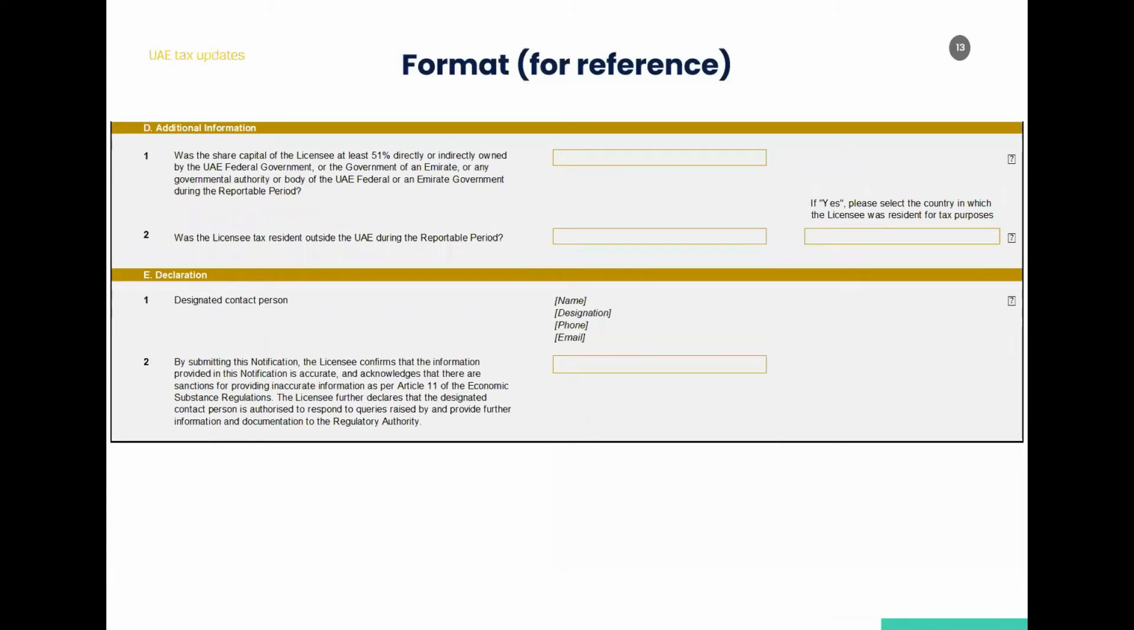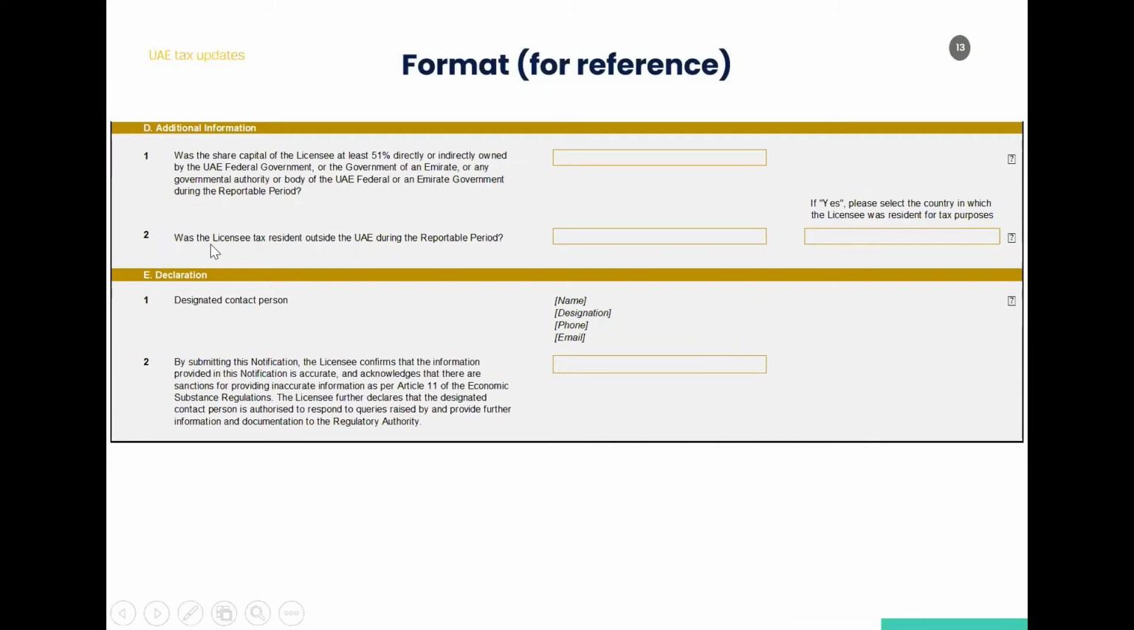So coming to the next slide, section D. Section D, the first column is quite straightforward. If a company has an investment by government of 51% or more, it has to say yes or no. So it's quite straightforward question. So you can say that.